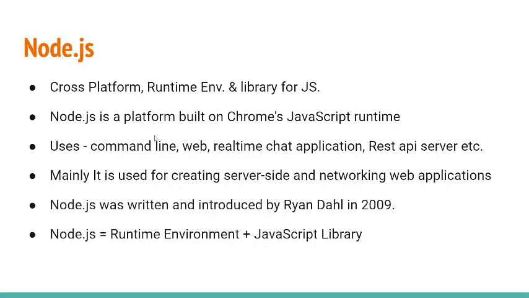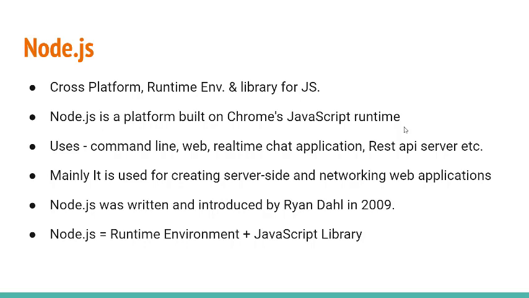The next point is that Node.js is a platform built on Chrome's JavaScript runtime. That is a very important point. Node uses the V8 JavaScript runtime engine, the one which is used by Google Chrome, right? Node has a wrapper over the JavaScript engine, which makes the runtime engine much faster, and hence the processing of requests within Node also becomes faster.